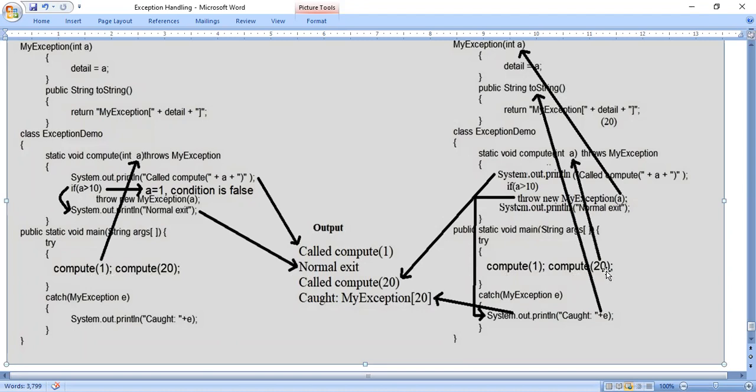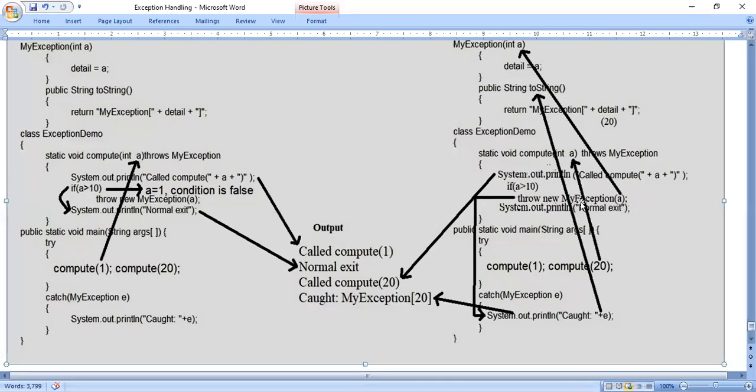When I say compute of 20, the value 20 will be copied to variable a in the same compute method. First it will display the message called compute of 20. Next you have to check the condition: if a greater than 10, a value is 20, so 20 greater than 10 is true. So the statement immediately following the condition should be executed. What is that statement? Throw new my exception of a.